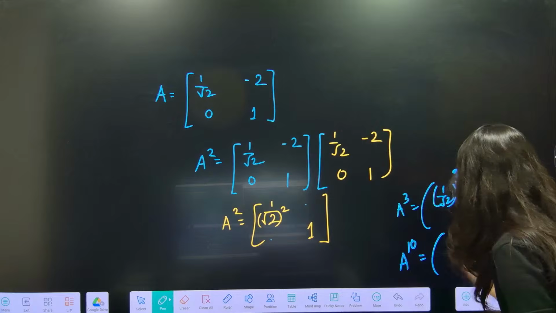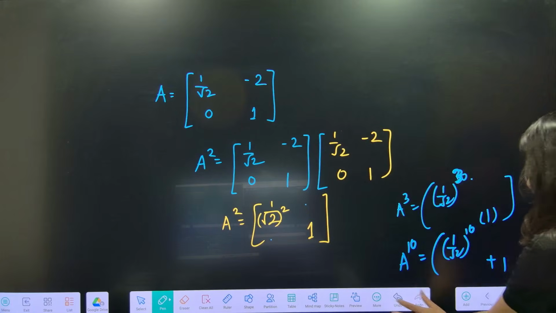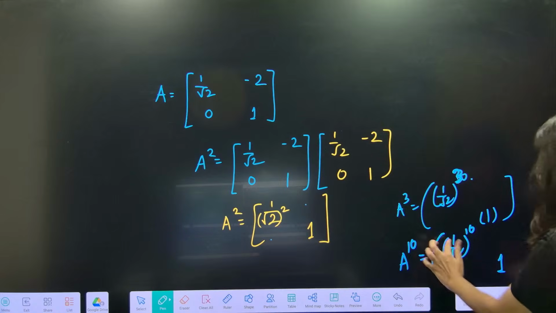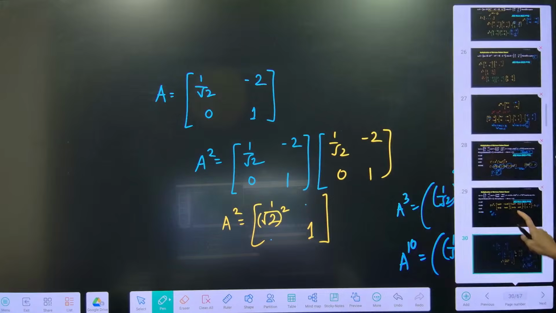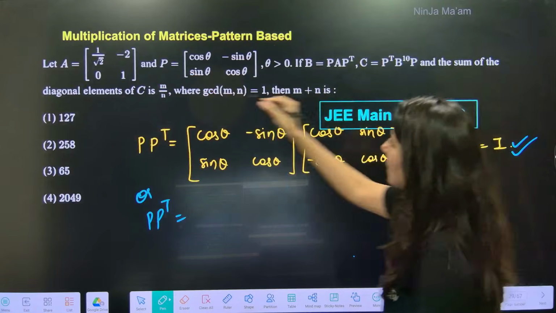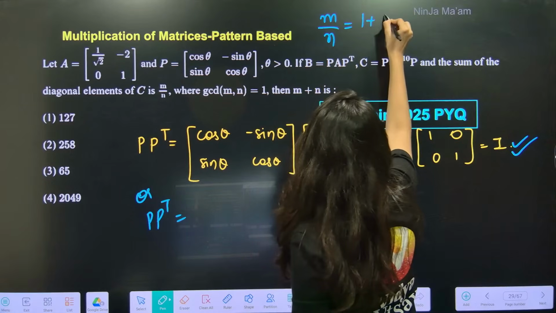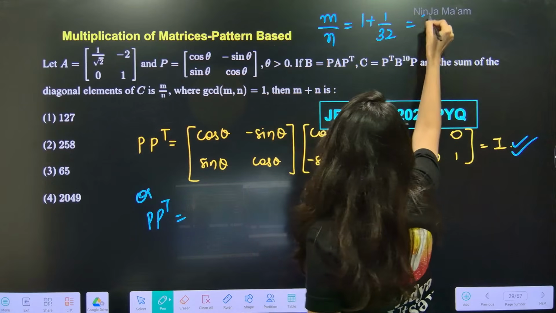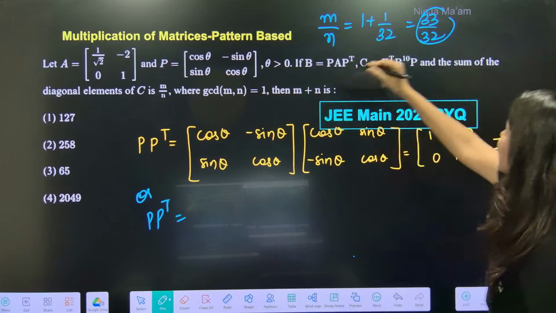So it is going to give you 1 by root 2 power 10 plus 1. Sorry, this is 1. So just sum the diagonal elements. So this is 1 by 32 plus 1. So your answer will be what? M by n is equal to 1 plus 1 by 32. So 33 by 32. So m is 33, n is 32.